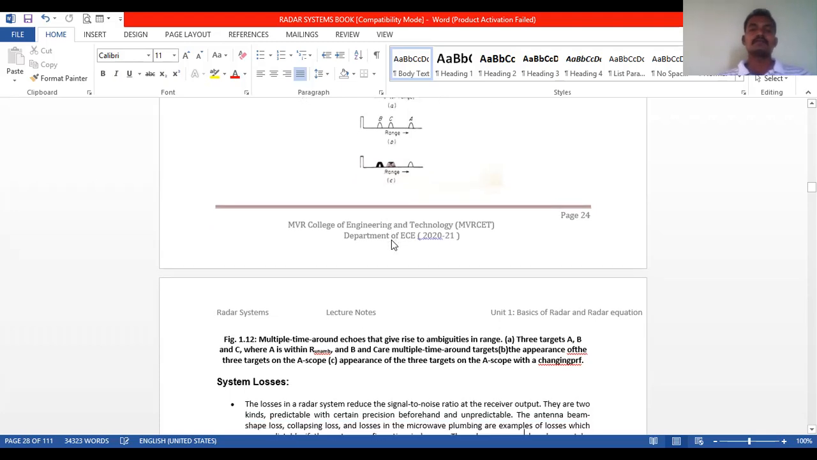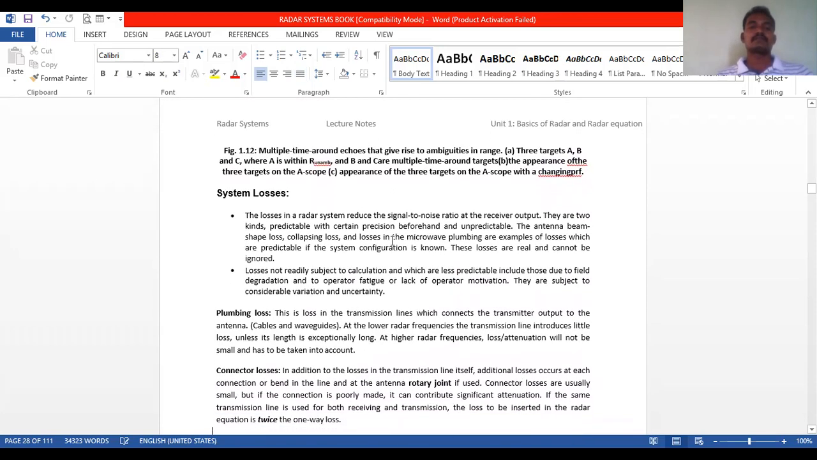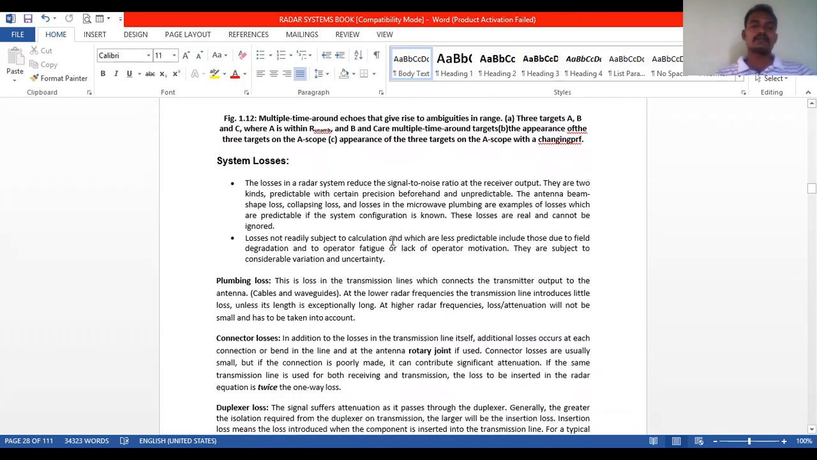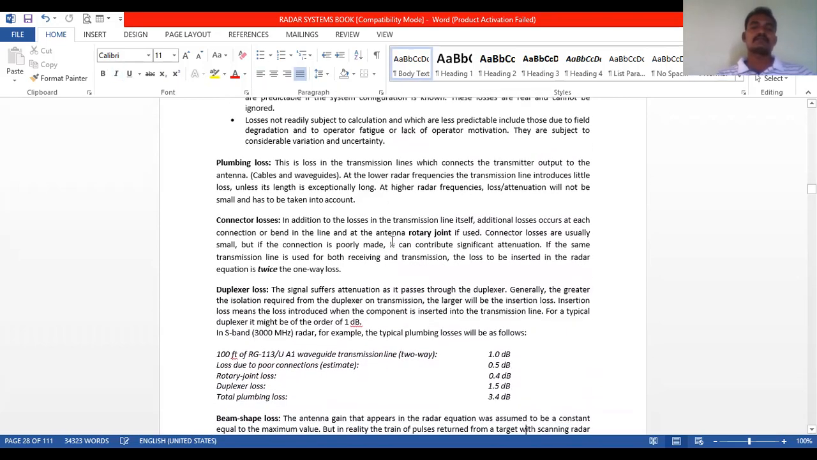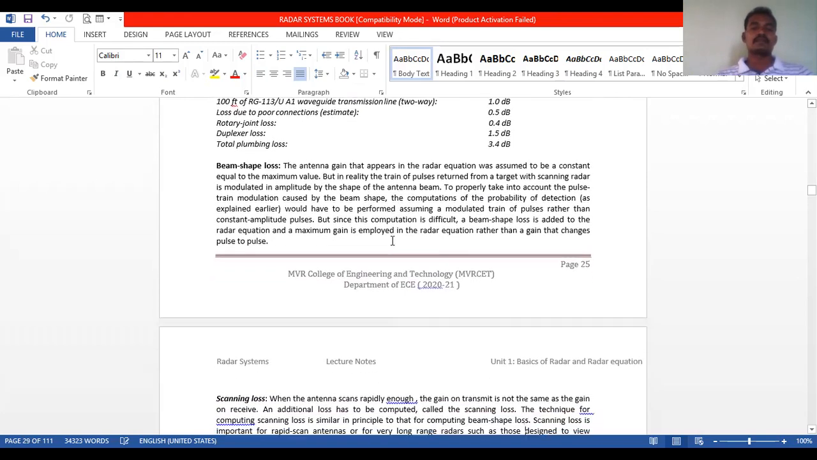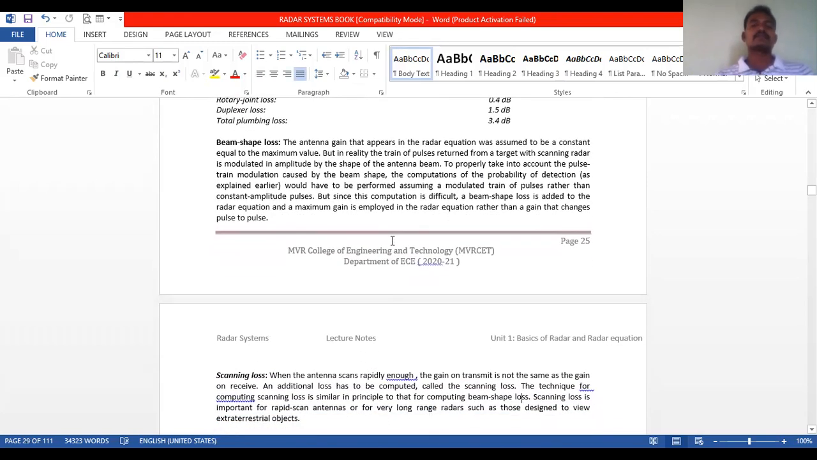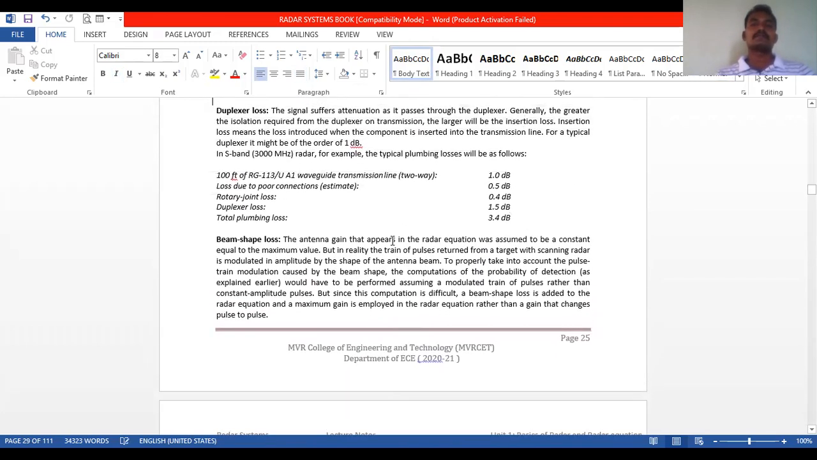Next, coming to the system losses. What are the system losses? What are the plumbing losses? What are the connector losses? What are the duplexer losses? We will discuss all of them, including beam shape losses. Like this, we have several losses, scanning losses, etc. So we will discuss these losses. These are all system losses.